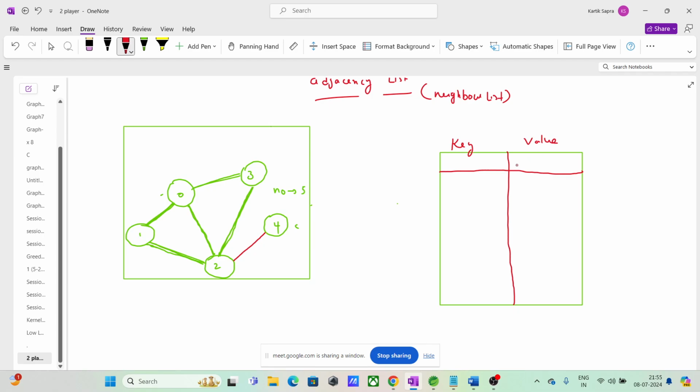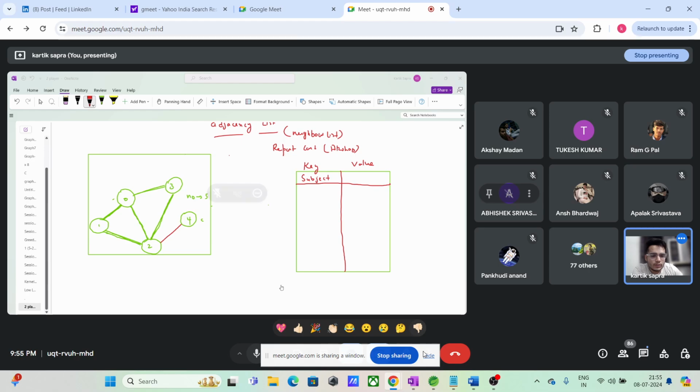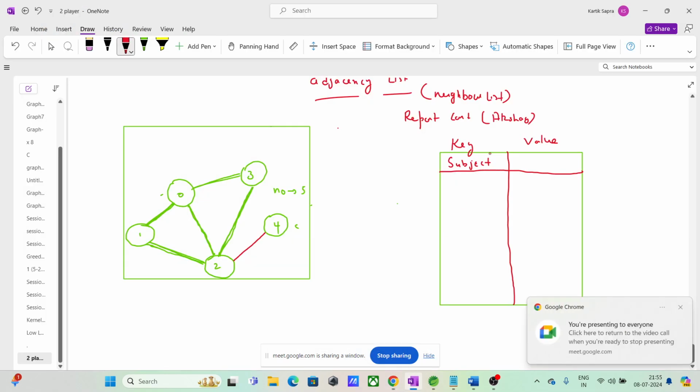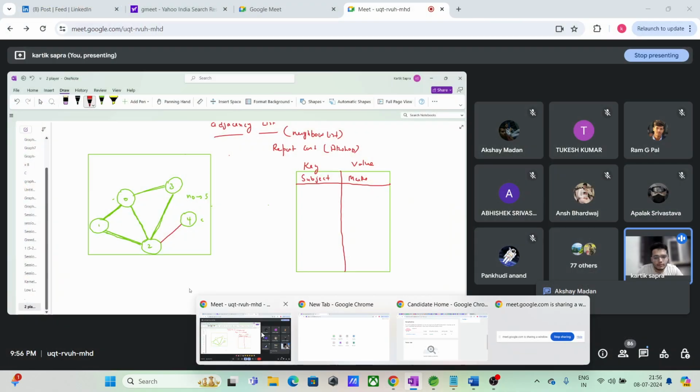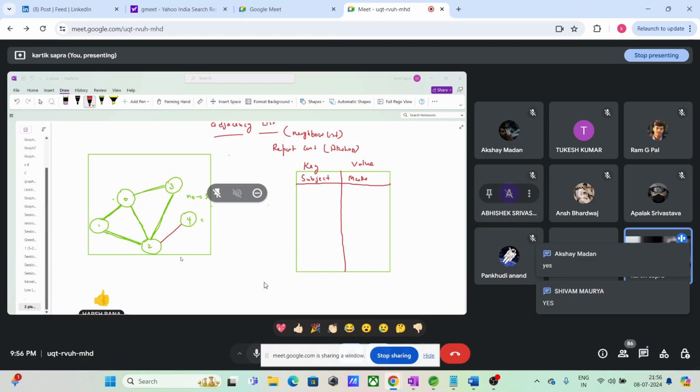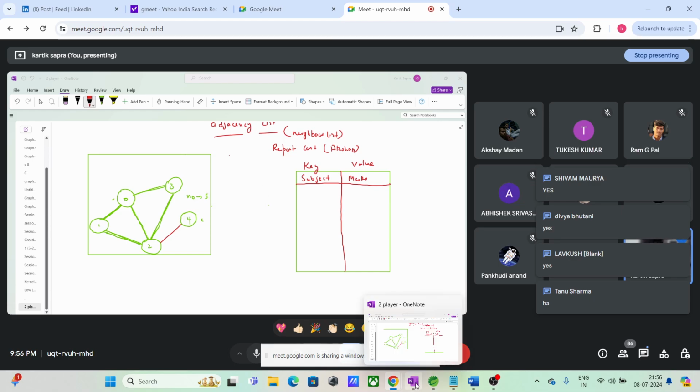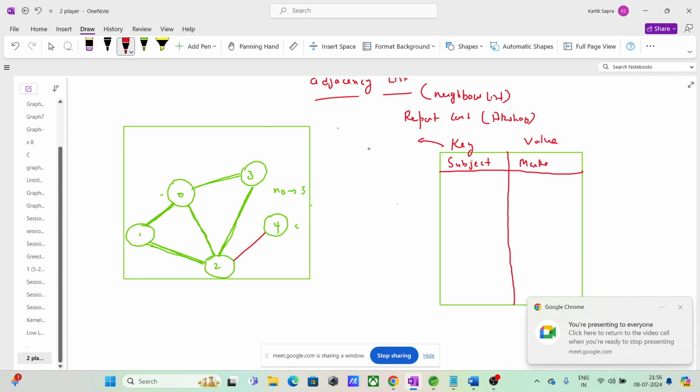For example, let us suppose we have subject. Let's take your report card, Akshay. Let's see, there is a report card of yours. So this is Akshay's report card. If I talk about Akshay's report card, there is a subject, there are marks. Akshay, tell me one thing, will subjects be unique or can a subject be repeated also? Subjects are always unique, right? So in a hash map, the key is always unique.